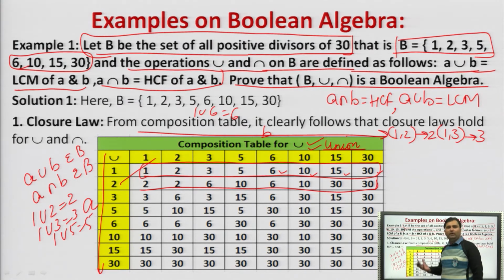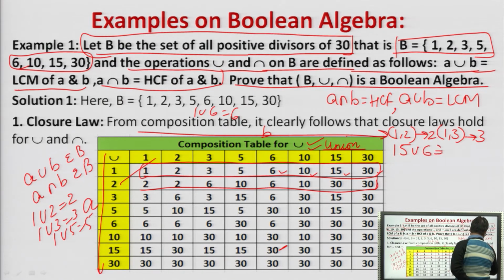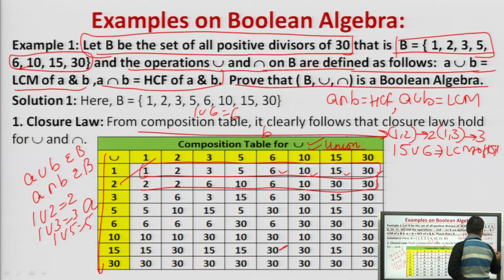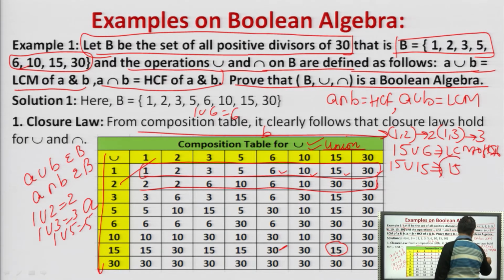After computing, if we talk about this value, what is this? 15 union 6. 15 union 6 is the LCM of 15 and 6. So the LCM of 15 and 6 is 30. So the LCM of 15 and 6 is clear to us, that is 30. If we talk about this, it is 15 and 15, so 15 union 15. The LCM of 15 and 15 is 15, so this is written as 15. So this is how we prepared the composition table.